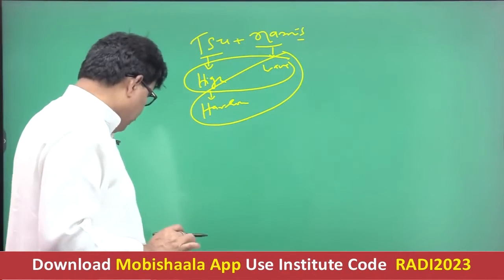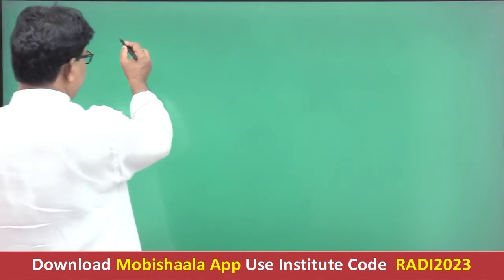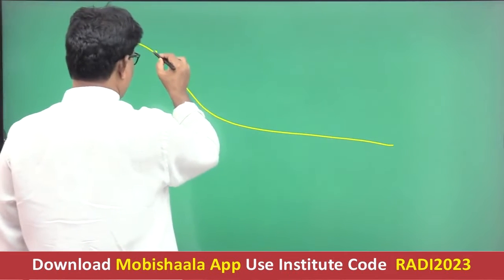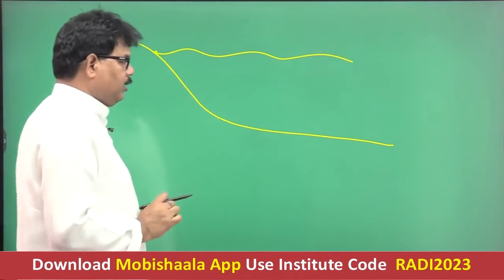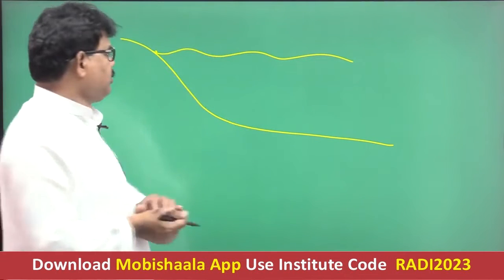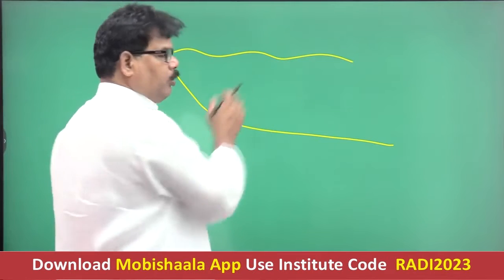Now see how tsunami originates. Normally, this is the earth surface, and this is the oceanic area, the aquatic part of the ocean. This is referred to as sea level, and this is the seabed. These are the normal oceanic waves.